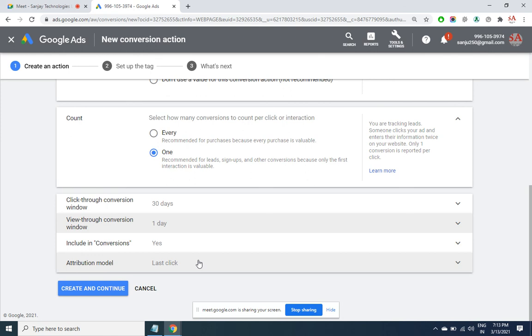The same SEOsanjay.com sign up is happening by people who are searching in Google, then by people from Google plus Facebook, then only Facebook. The code will get run. The Google AdWords code will get run every time because that is there in a page, which we are going to fix in the next step. But how should Google know who has to get the credit? That's what we have to define here. So this last click, latest click.